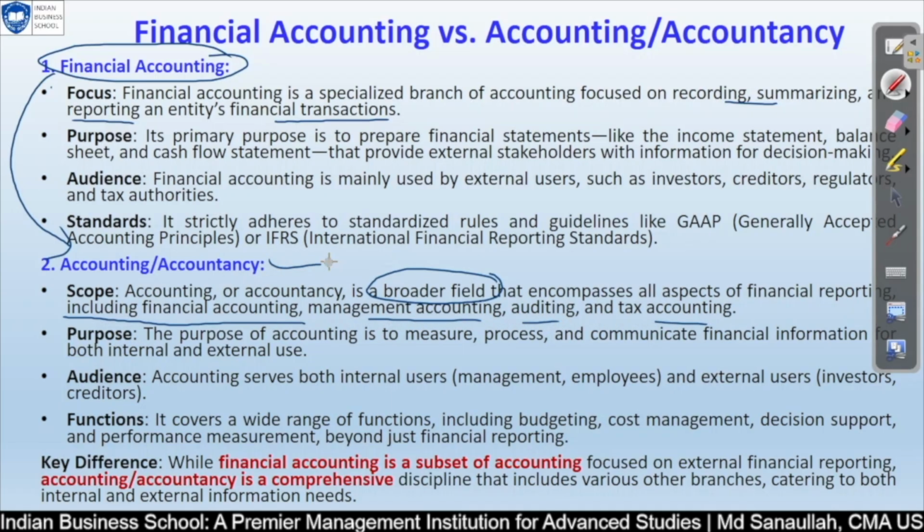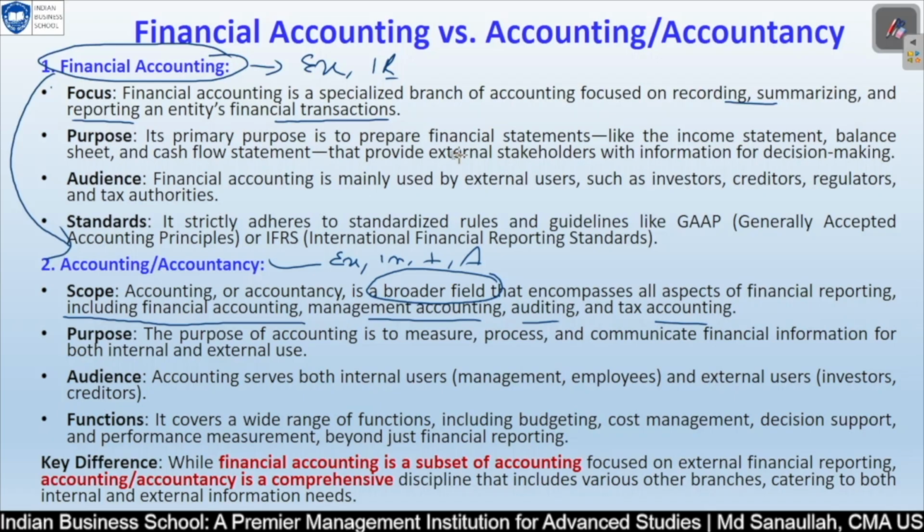So it works for external reporting as well as internal reporting, and also tax and audit. The purpose of financial accounting is basically external and internal reporting. The purpose is to prepare financial statements like the income statement, balance sheet, and cash flow that provide external stakeholders with information for their decision making.